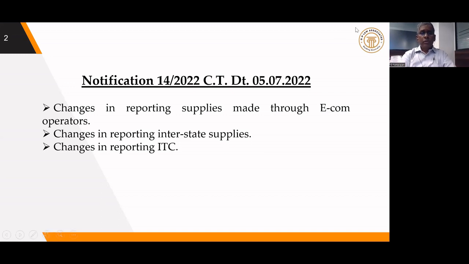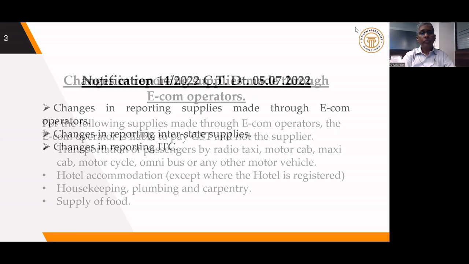That is, changes in reporting supplies made through e-commerce operators. The second one is changes in connection with reporting of interstate supplies. The third one, various changes in reporting input tax credit, ITC. So under these three categories, we can see what all the changes are that have been made in form GSTR-3B.